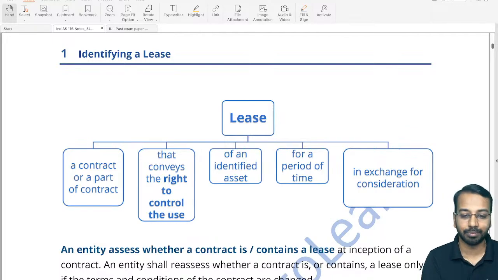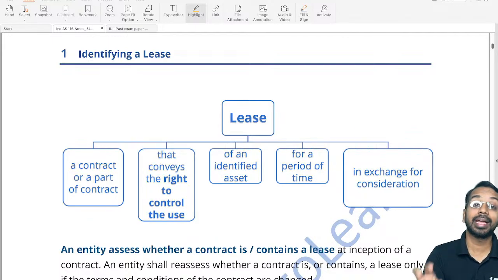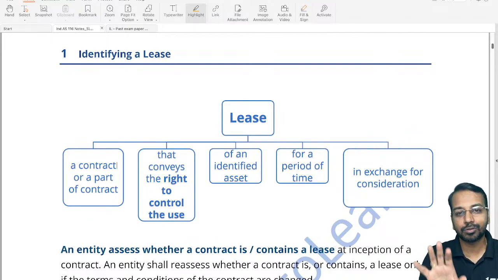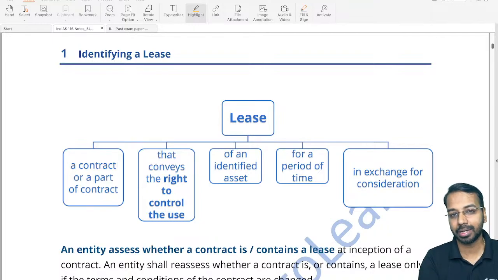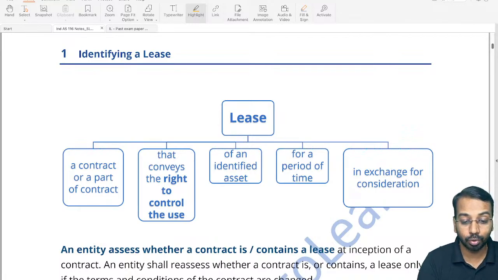So contract is very important. Now, what is a lease? A lease is a contract or a part of a contract. So there has to be a contract. Contract means there have to be two parties or three parties, orally agreed, verbally agreed, written documentation, whatever it is. There has to be a contract that conveys the right to control the use.